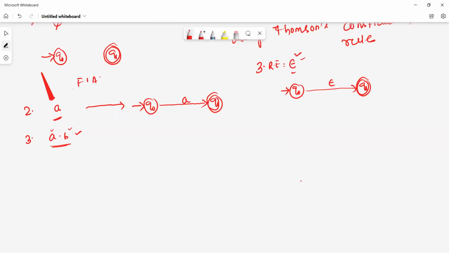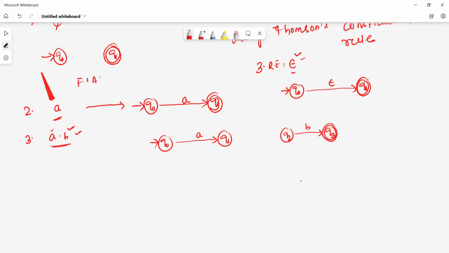Suppose for a, let this be q0, this is q1, this is a. Then we'll construct the finite automata for b. Let it be q2, then q3. q0 is the initial state, and this is b.